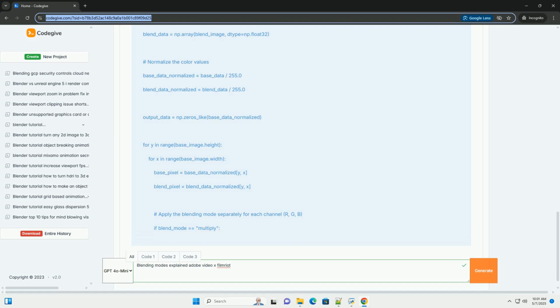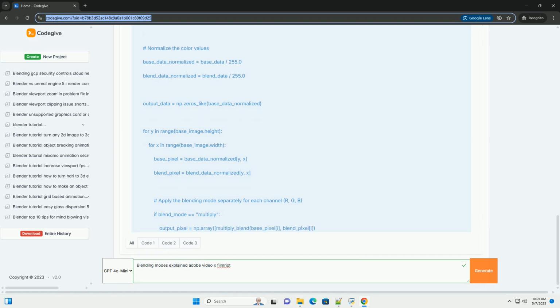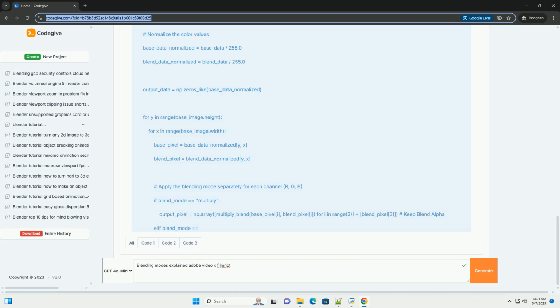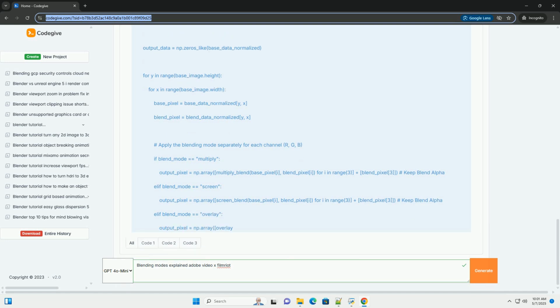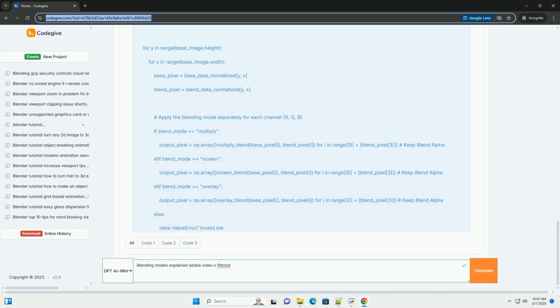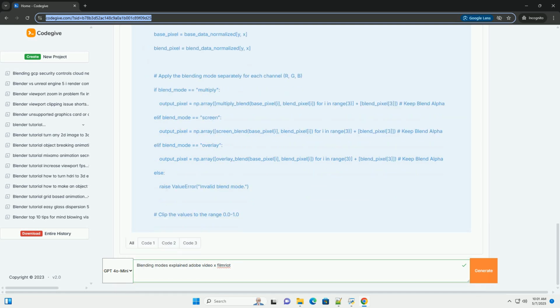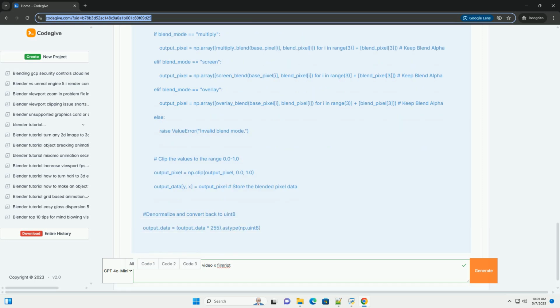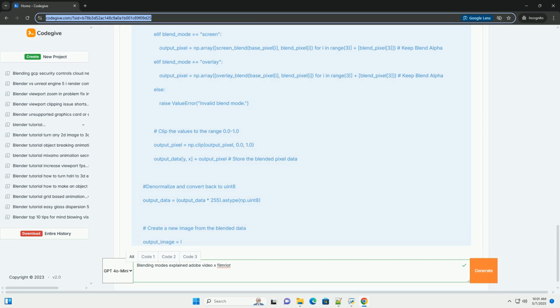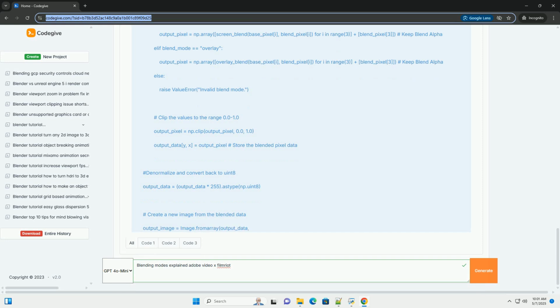What are blending modes? At their heart, blending modes are mathematical operations that determine how the color of one layer, the blend layer, interacts with the color of the layer beneath it, the base layer. They control how pixels are combined, resulting in a new color value for each pixel in the final image. Think of it like mixing paint, different ratios and types of paint yield different results. Blending modes provide a structured and predictable way to achieve these mixing effects in the digital realm.